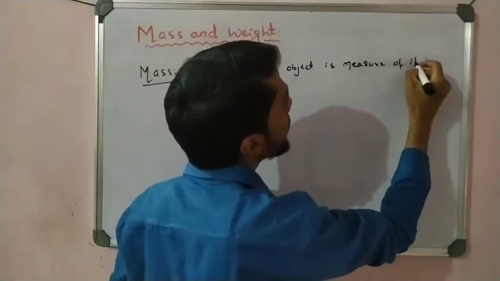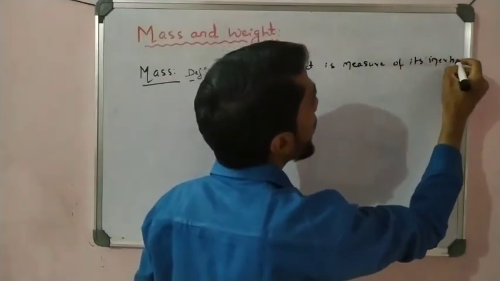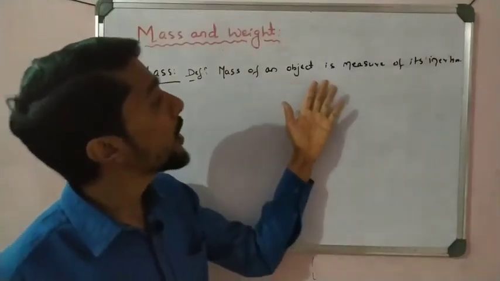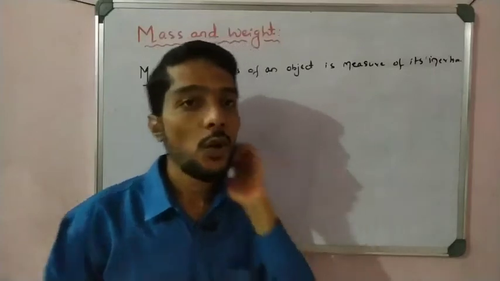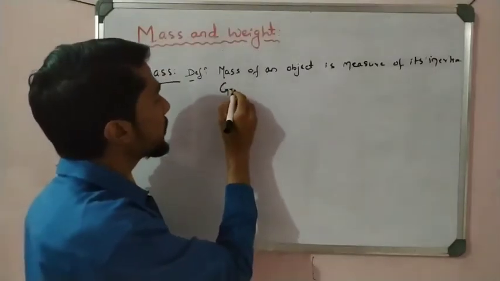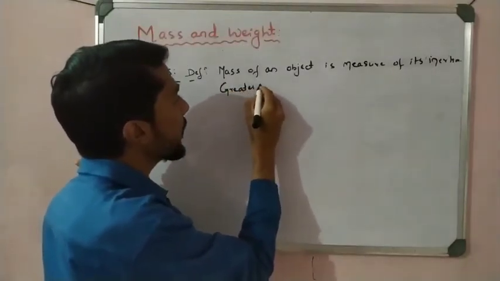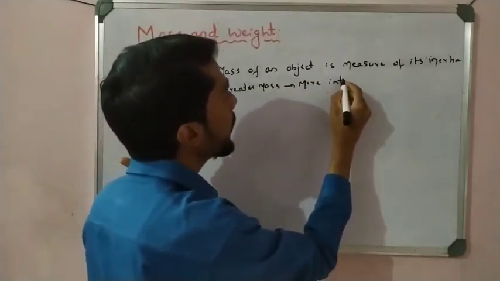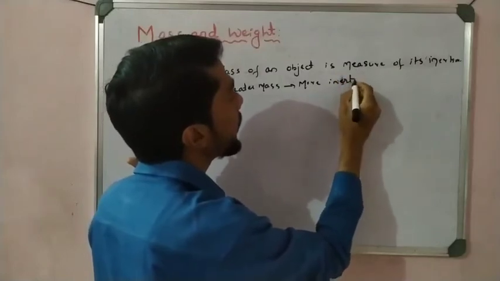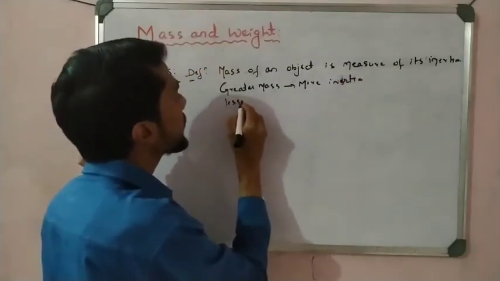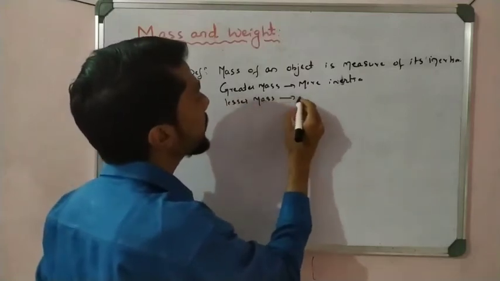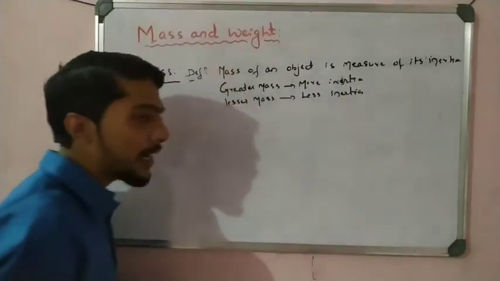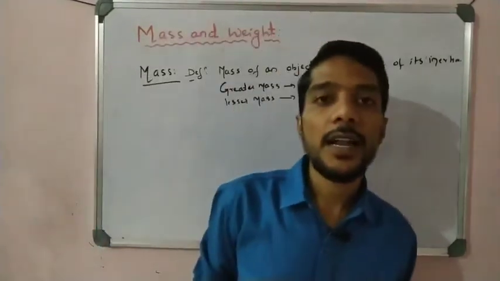This is the very important definition you have to write. So what is mass? Mass of an object is a measure of its inertia, right? So we know that greater inertia means greater mass, and lesser mass means less inertia. That we already discussed, right? That is what mass is, students. This is called mass.